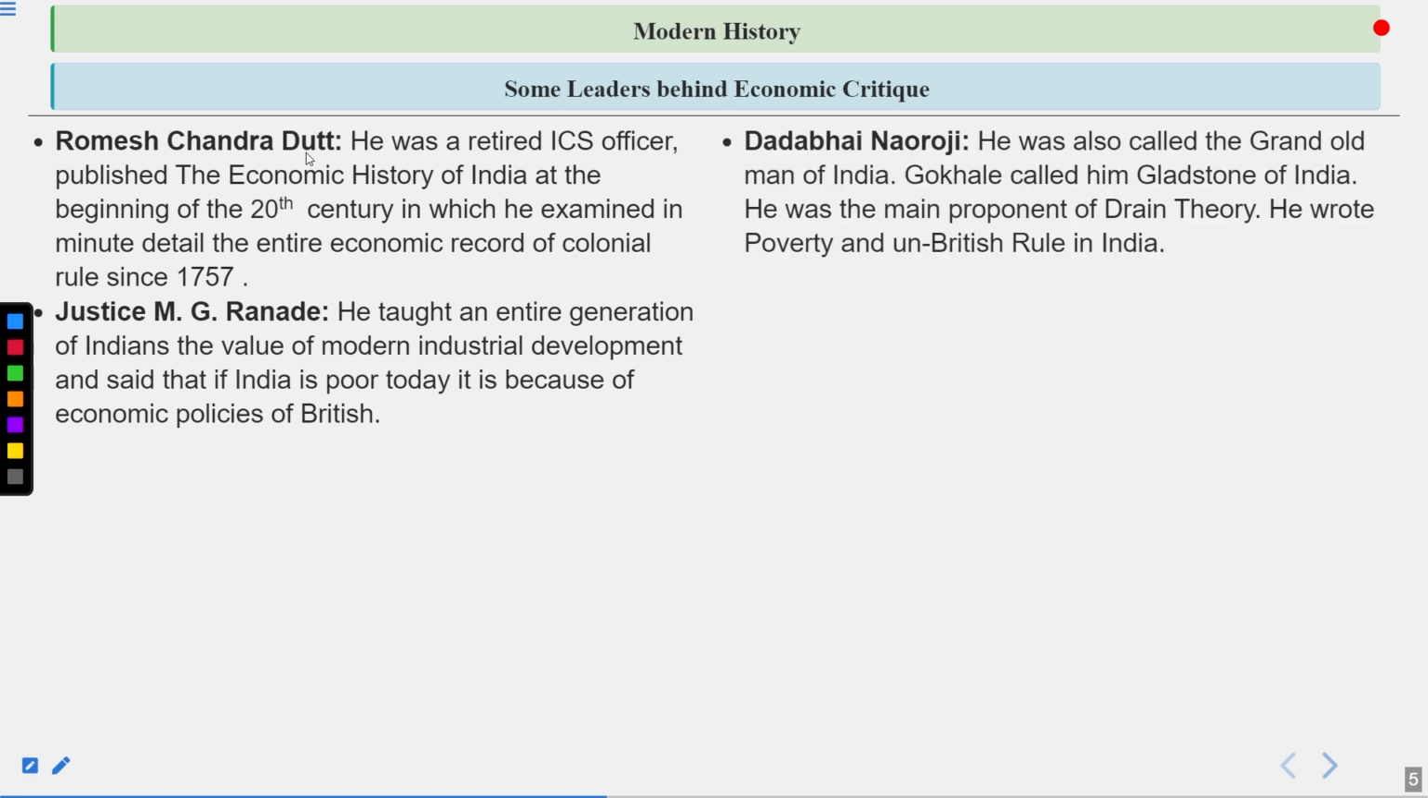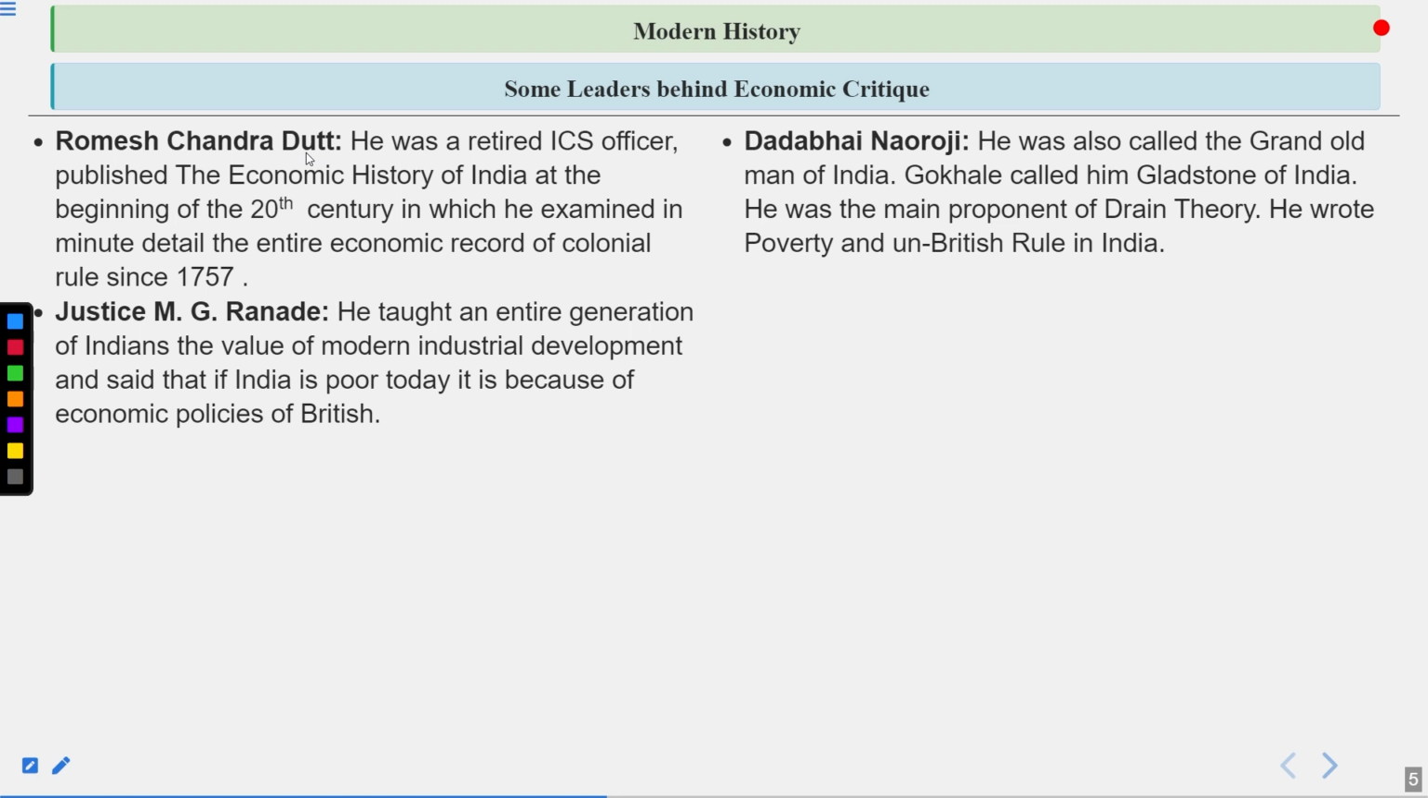Then comes the famous Dadabhai Naoroji, who is also known as the Grand Old Man of India. He was also called a Grand Old Man, as I was saying. Gokhale called him Gladstone of India. He was the main proponent of drain theory. He wrote Poverty and Un-British Rule in India.